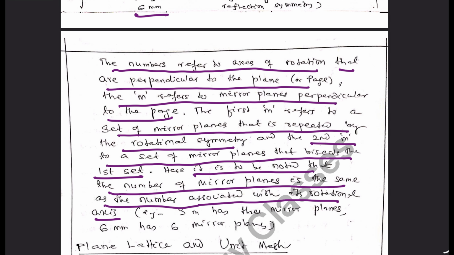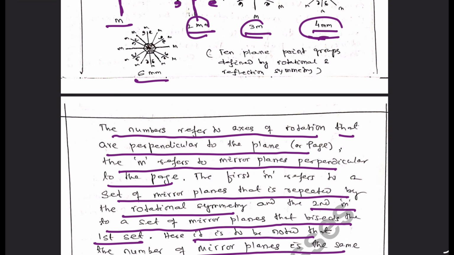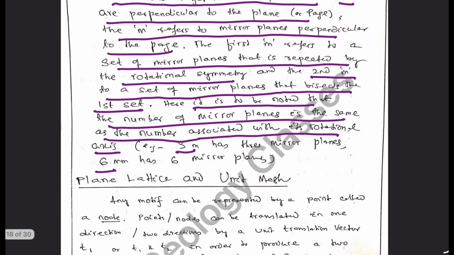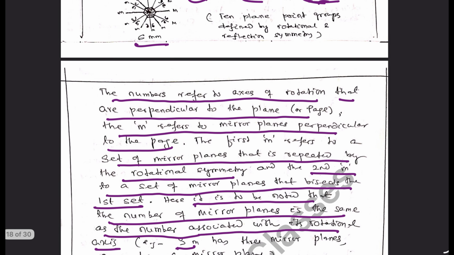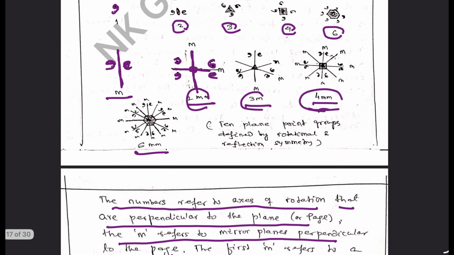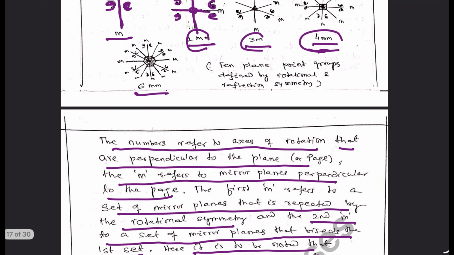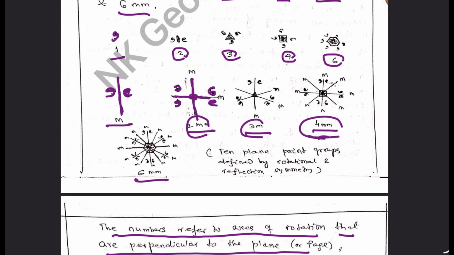If it is an axis of 3-fold, it has 3 mirror planes. If it is an axis of 6-fold, it has 6 mirror planes. If it is an axis of 4-fold, it has 4 mirror planes. So this is the symmetry associated with the arrangement of motifs in a plane that involves 10 types: 1, 2, 3, 4, 6.